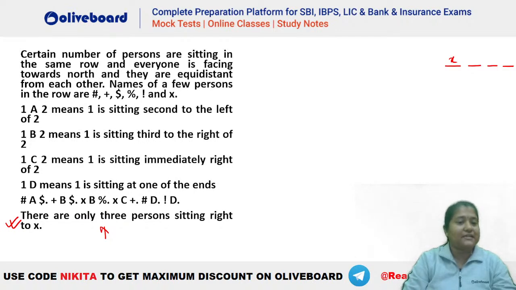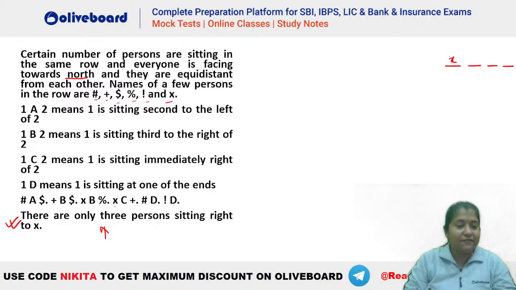Okay. So now let's see what the information here is. You can see that certain people are sitting in the same row. Everyone is facing the north. And you can see names of a few persons have been given, right? 1, 2, 3, 4, 5 and 6. So 6 persons' names are already given. Now if you check, we have the information that X ke right mein there are only 3 persons. That means he has to be fourth from the right end.